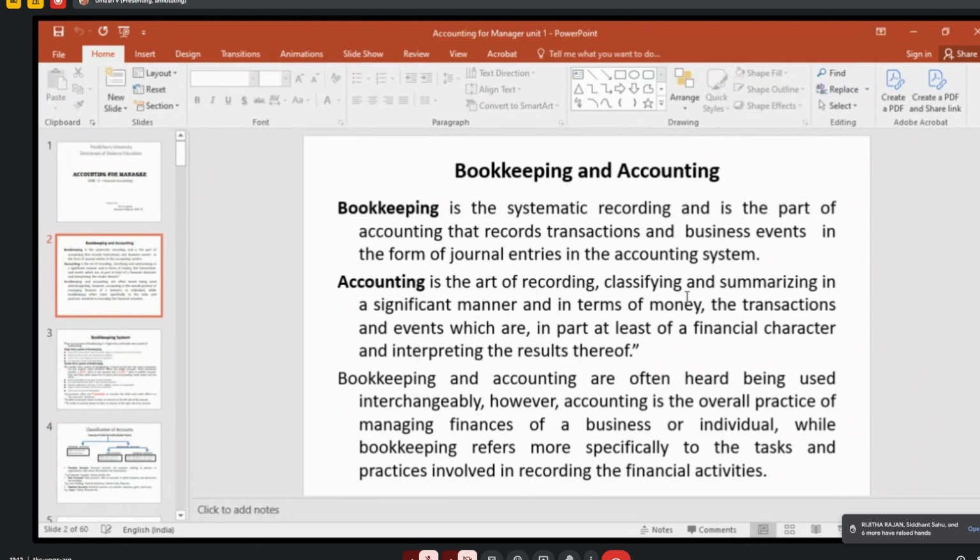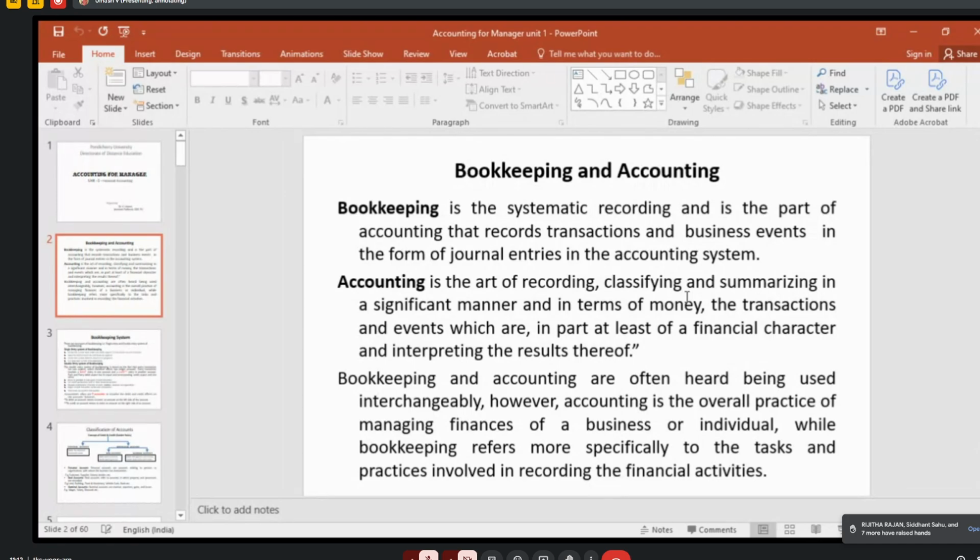What is the result? Whether to earn profit or loss. So what is the account assets balance? What is the liabilities balance? You should know, right? So all the transactions should be in financial character. If it is qualitative, we cannot record it.